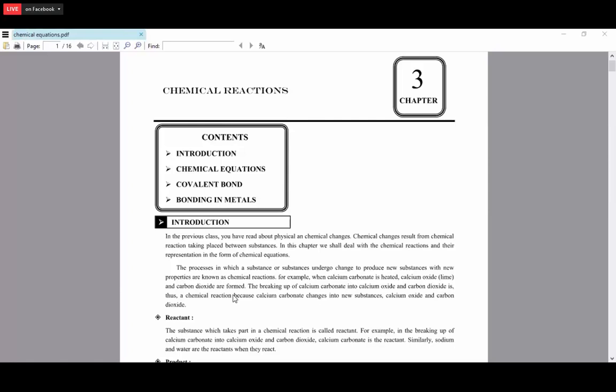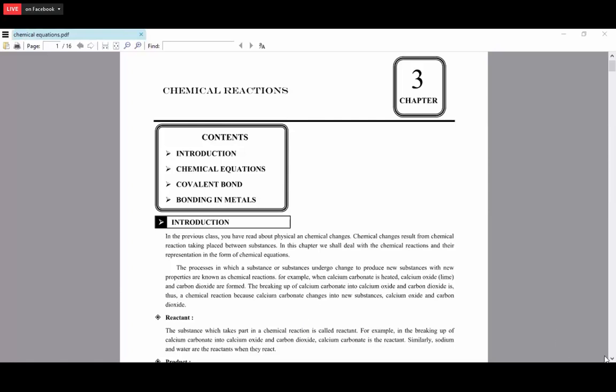CO2 is a gas and CaO is a solid. Both have different properties from those of CaCO3. So this we call a chemical reaction. The breaking up of calcium carbonate into calcium oxide and carbon dioxide is a chemical reaction, because the calcium carbonate is converting into new substances.